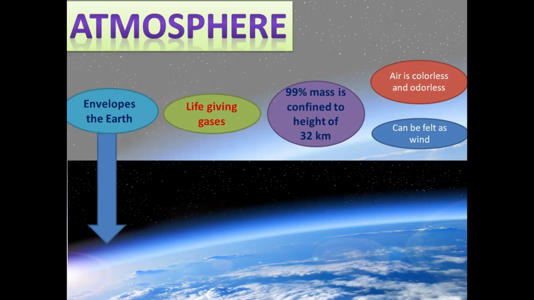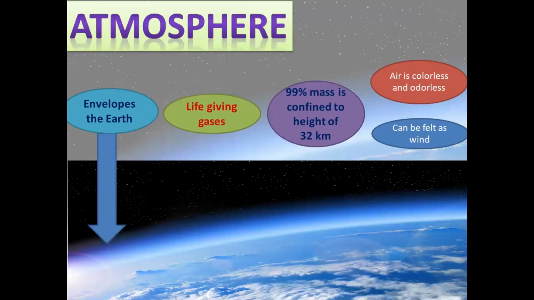Basically you need to understand atmosphere envelops the earth. It is life-giving gases, and 99% of the mass of the atmosphere is only confined to the height of 32 kilometers. That means beyond 32 kilometers it is rarefied atmosphere. Now, what is air?